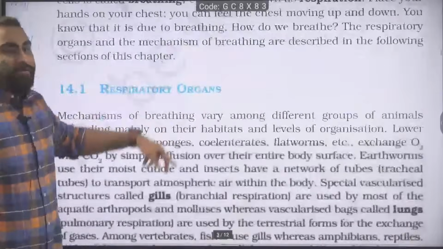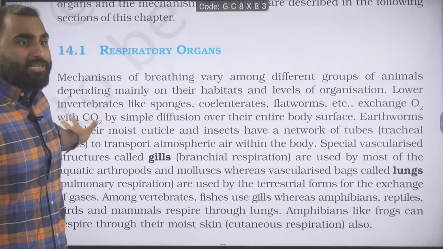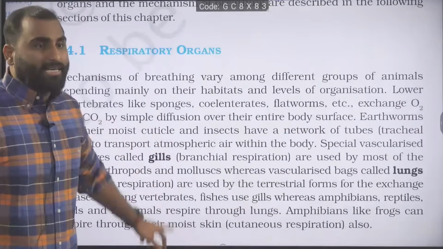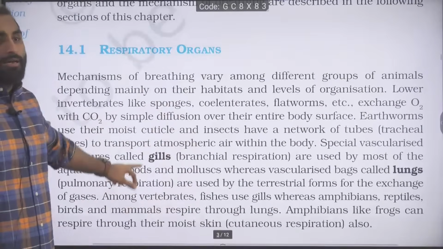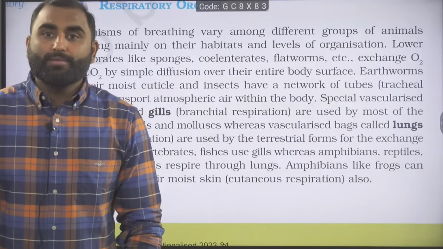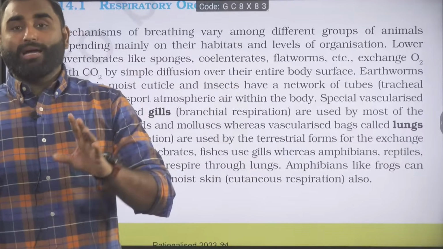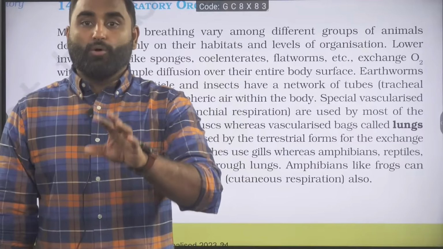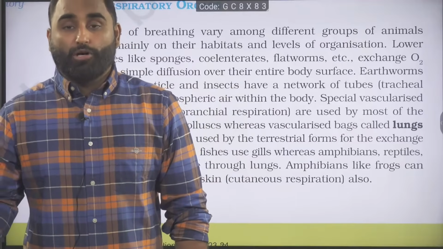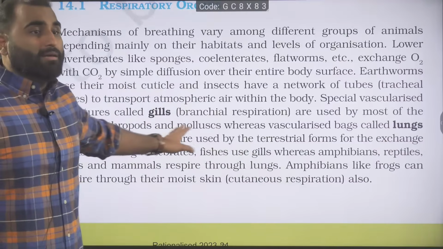Okay, come on. Respiratory organs, I will not revise this, you have to go through this. Initially they have mentioned invertebrates, sponges, coelenterates, flatworms. They are using directly their body surface for exchange. Earthworm, moist cuticle. Insects, they will use trachea. Which insects will use trachea? Terrestrial insects will use trachea, whereas aquatic arthropods, the arthropods which are in the water, or the mollusks present in water, they will breathe via gills, and gill respiration is called branchial respiration.